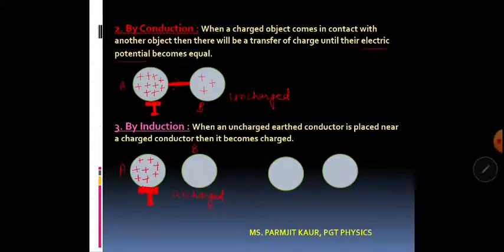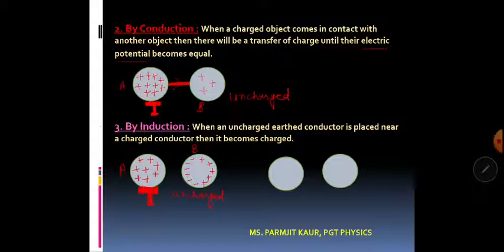When I bring B close to A, because I have considered A to be positively charged, the electrons inside B will get attracted due to the positive charge of A and will align on the nearer side of sphere B. Similarly, the positive charge will be left behind and will feel a repulsion.